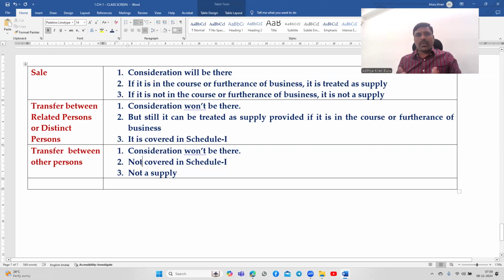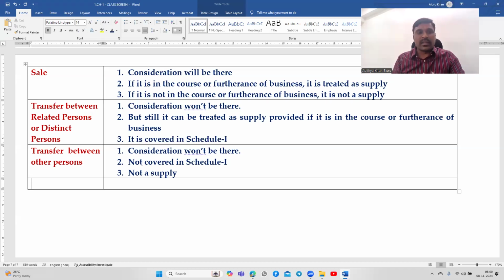Transfer is a very big topic. There are many examples, many interlinkages and many complications so far as transfer is concerned. It will deviate, and I need more time, so I'll discuss the transfer topic separately. Now I'm giving the overview of Section 7, subsection 1, clause A and Schedule 1.